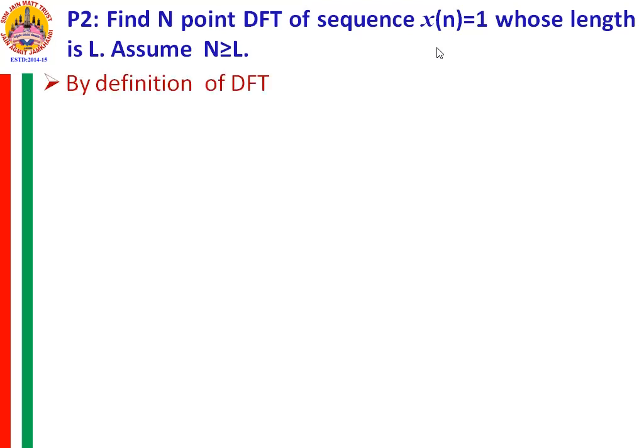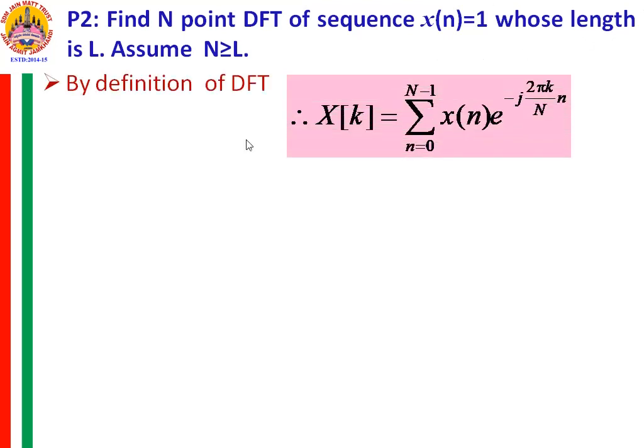Now, by definition of DFT, X[k] is equal to summation n from 0 to N minus 1 x[n] e raised to minus j 2 pi k by capital N into small n. So remember that whatever x[n] is given to you, if you are performing the computation by direct computation by expression, at that time you have to go on varying the value of k and substitute x[n] in this expression of DFT.